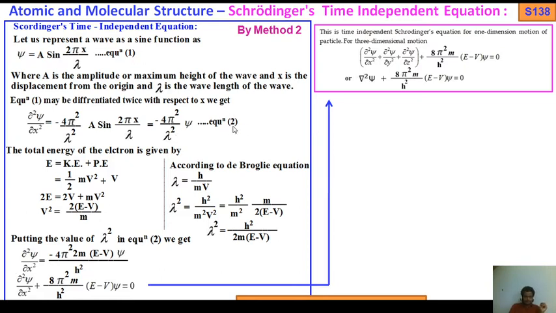Okay. In the method 1 derivation, as I told you already, the total energy of the electron is given by E equals kinetic energy plus potential energy.